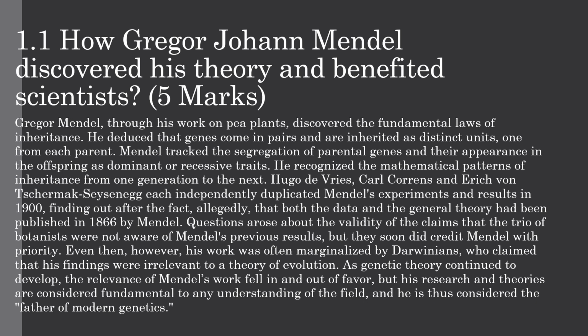He recognized the mathematical patterns of inheritance from one generation to the next. Hugo de Vries, Carl Correns, and Erich von Tschermak each independently duplicated Mendel's experiment and results in 1900, finding out after the fact that both the data and the general theory had been published in 1866. But questions arose about the validity of the claim that the trio of botanists were not aware of Mendel's probable result, but they soon did credit Mendel with priority.